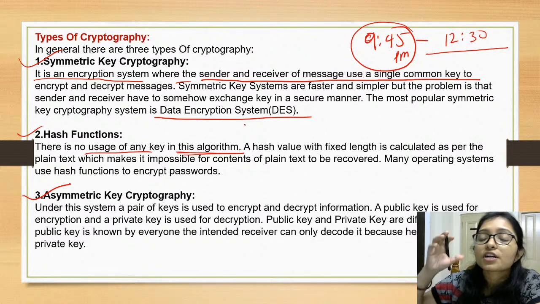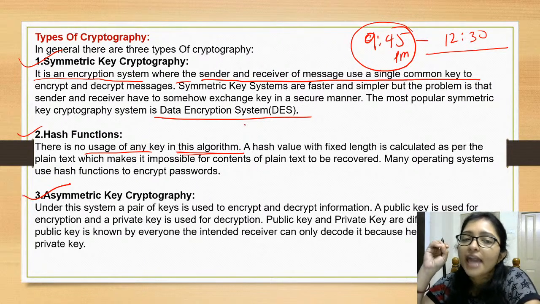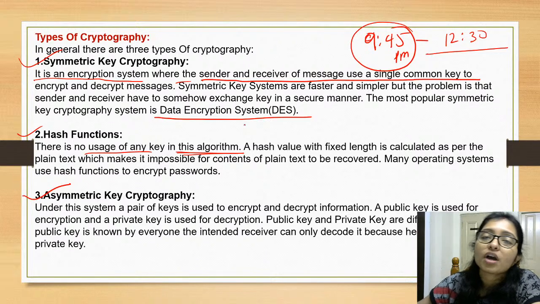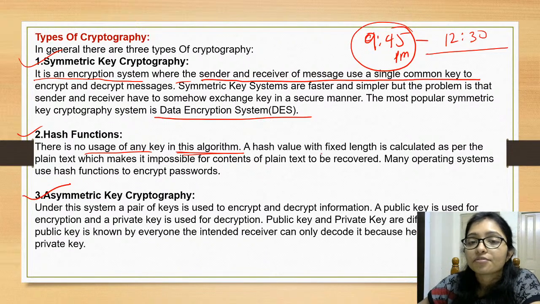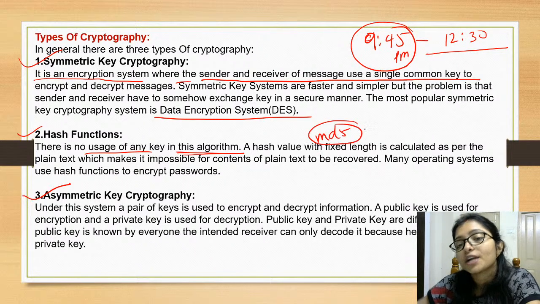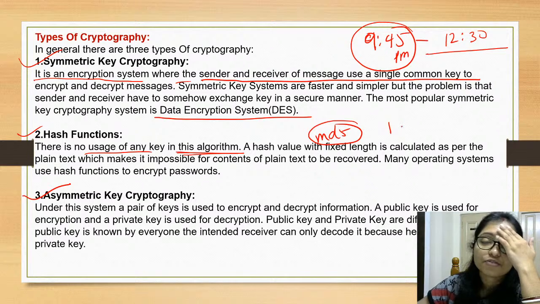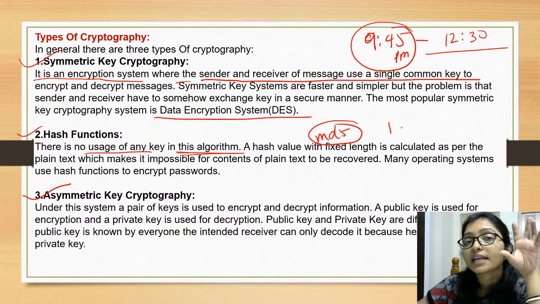Means for a hash function, we are using some specific hash function, like for the password, MD5. MD5 is a hash function we are using in the database of the website. We are using it for storing the password in the database.